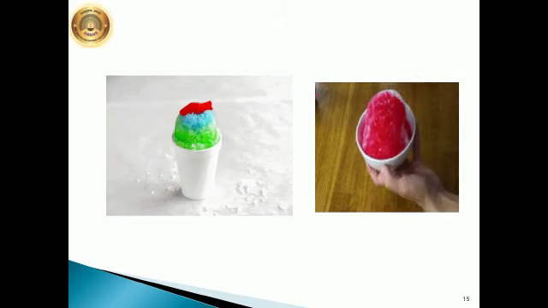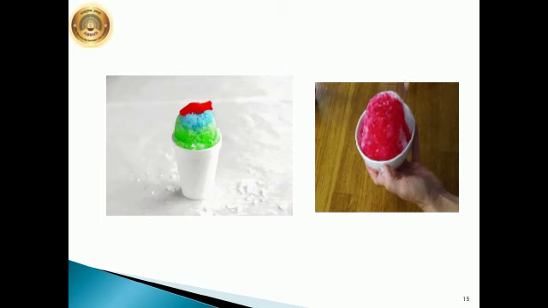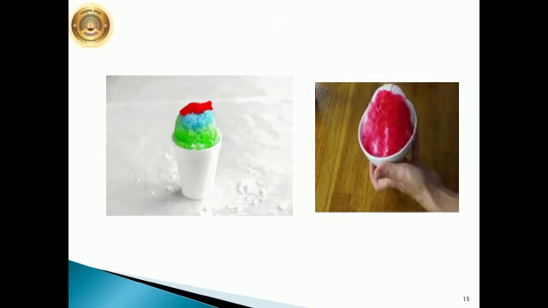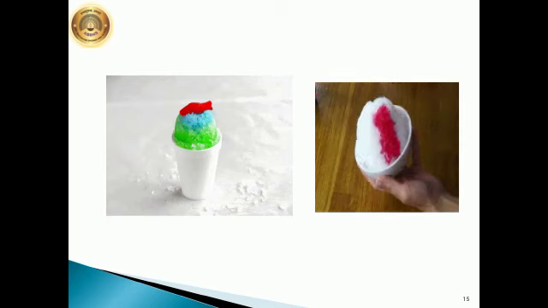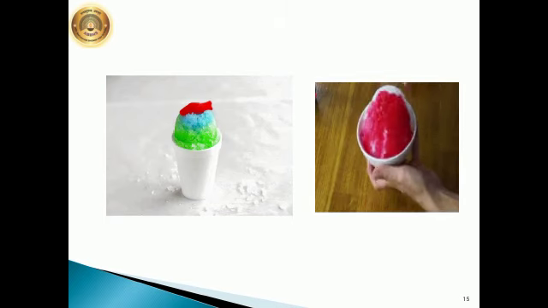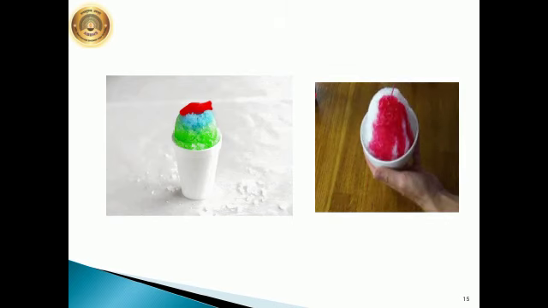Now you must have done this at home also, that you take two pieces of ice and then you press them against each other. Do they stick to each other? Have you thought about the reason why they stick to each other? Or when the shredded ice is taken and you try to prepare an ice ball, why do they come together and stick to each other? Yes, there is one reason and we are going to discuss it.